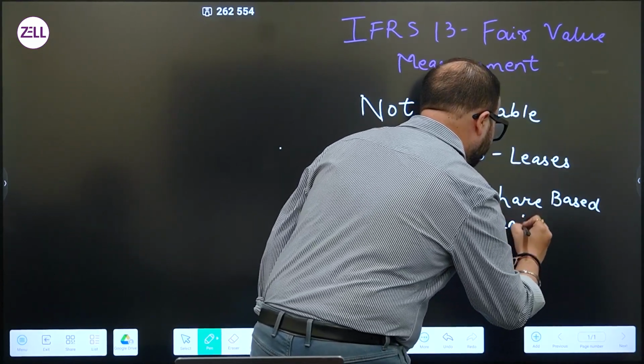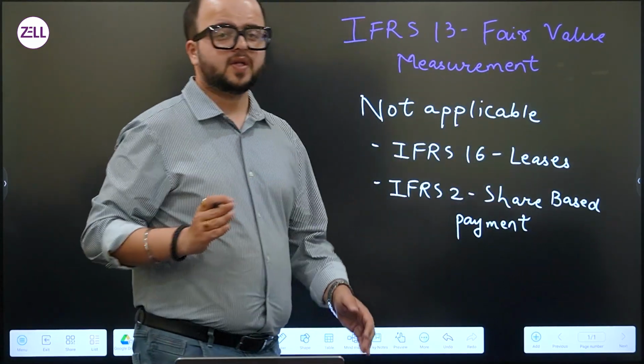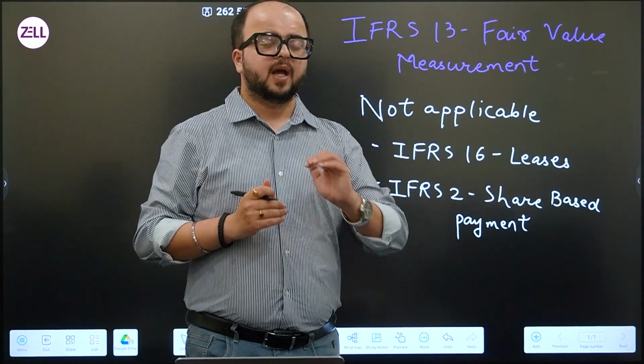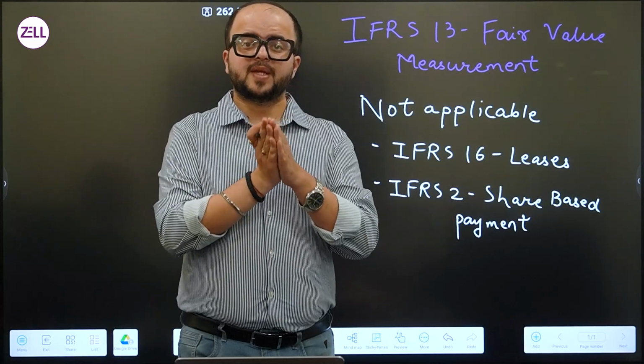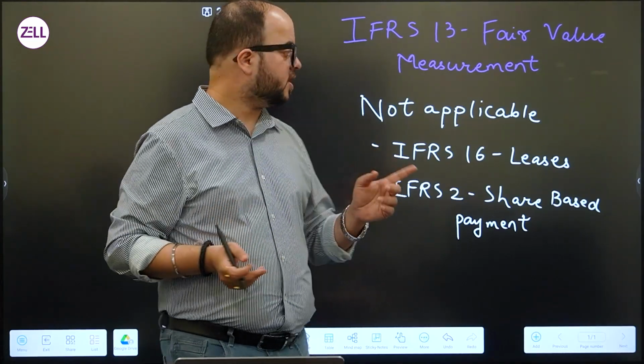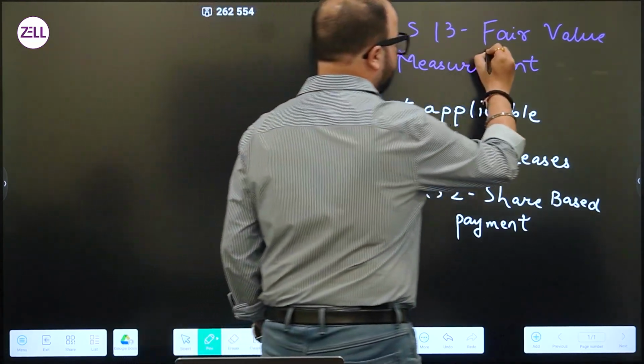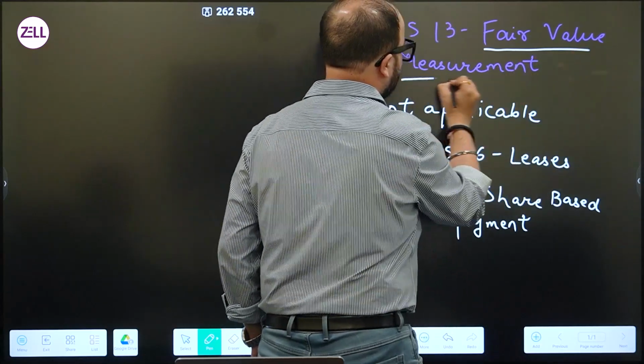This standard gives guidelines on how fair value is calculated. Are there different approaches to calculation of fair value? What is the basic guiding principle behind each of these? That is what IFRS 13 is specifically going to talk about.